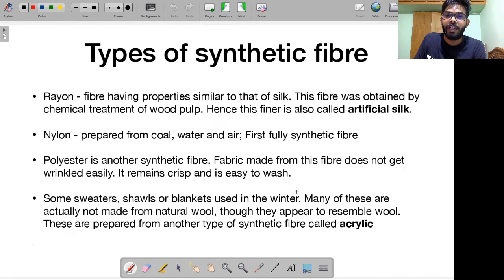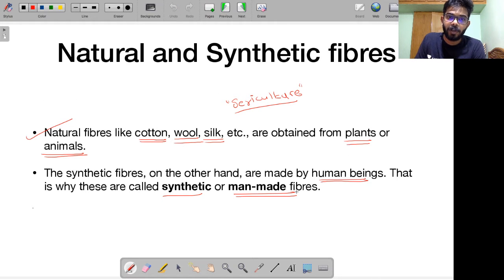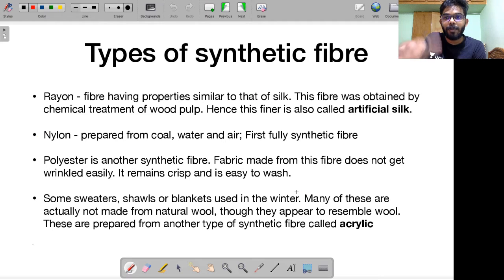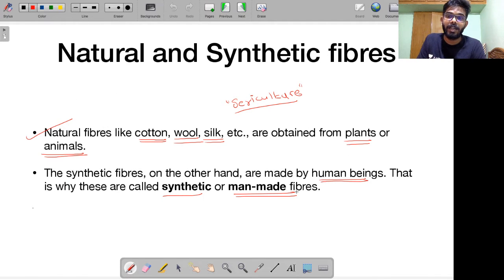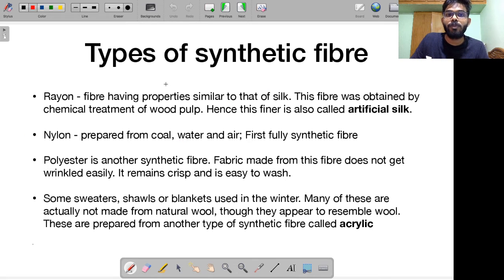Let us talk about different types of synthetic fibers. Obviously, you already know about cotton, wool, silk, etc., so there's no point in explaining them further. What you need to understand is synthetic fibers. I will be talking about a few fibers. Remember, crop-related concepts have been tested in the 2020 examination quite a lot. So anyway, let's talk about different types of synthetic fiber.